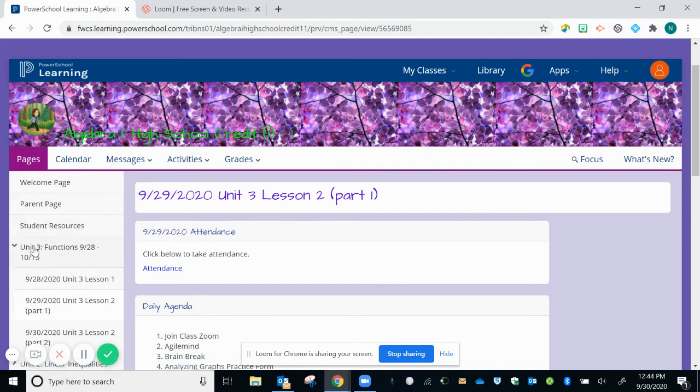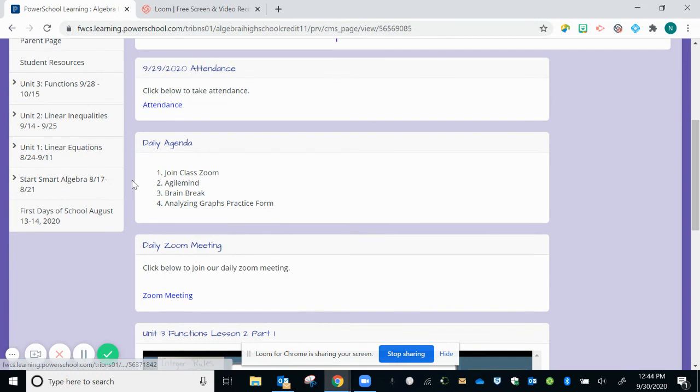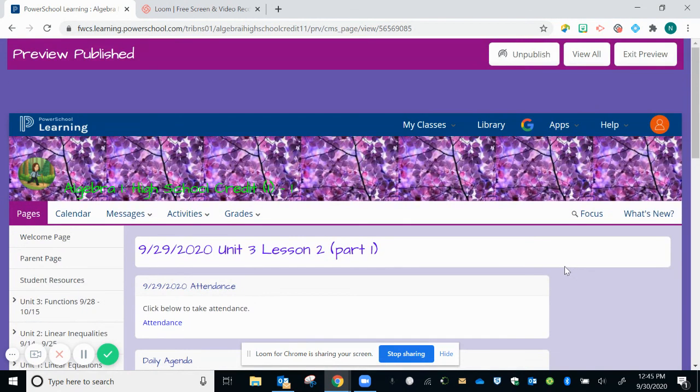So that is everything that I have on our pages. All of these other units will be visible during the quarter that we have studied them. So at the end of quarter one, I will clear out some of these older items, unit 1 and unit 2, and then you'll only be able to see information for the current quarter.